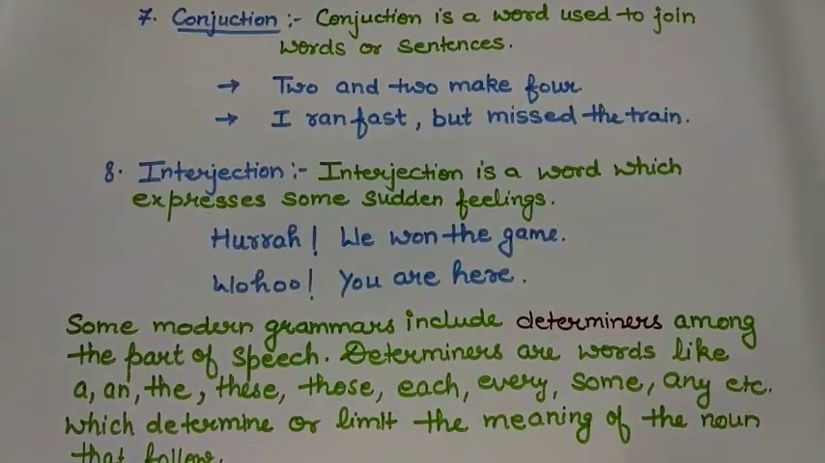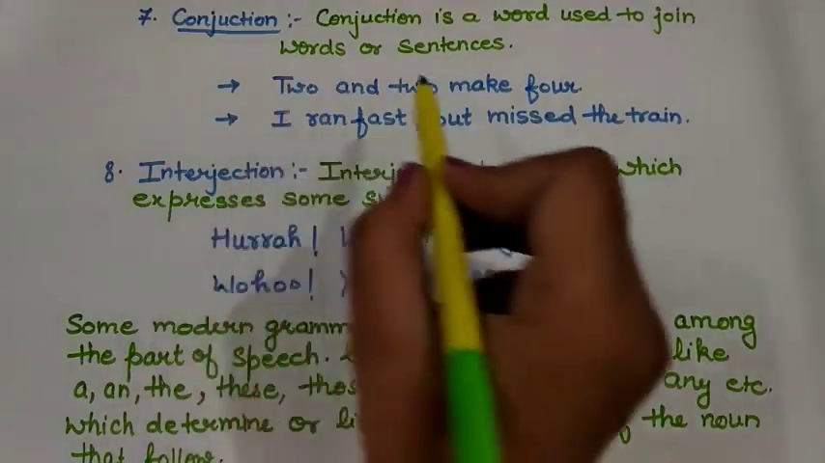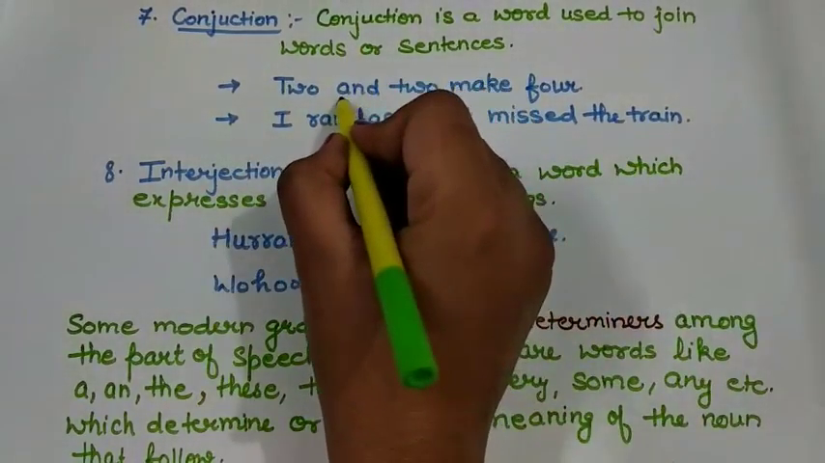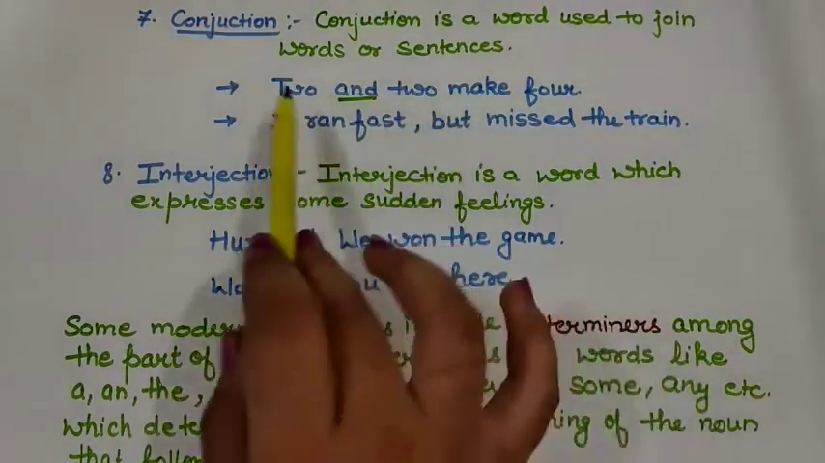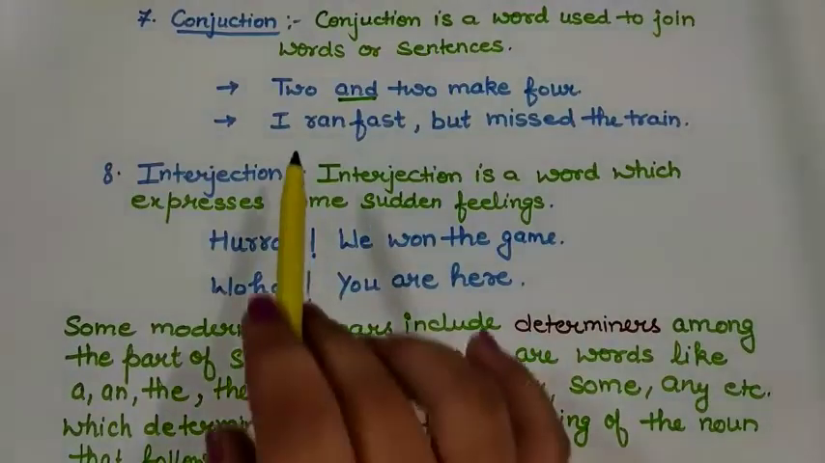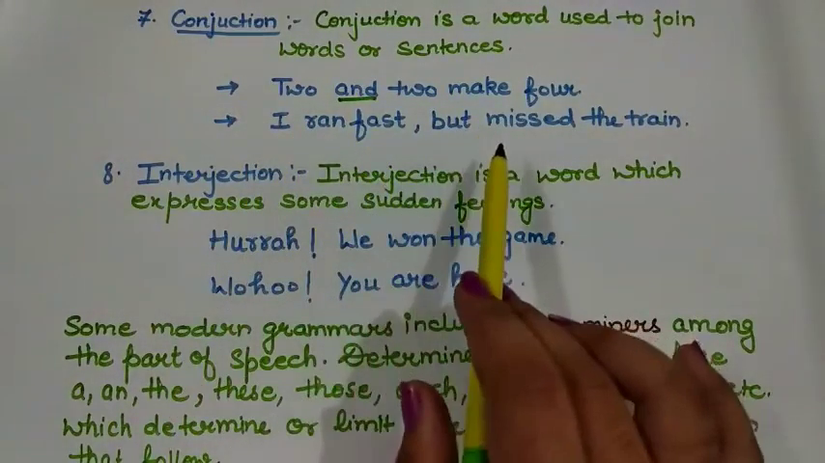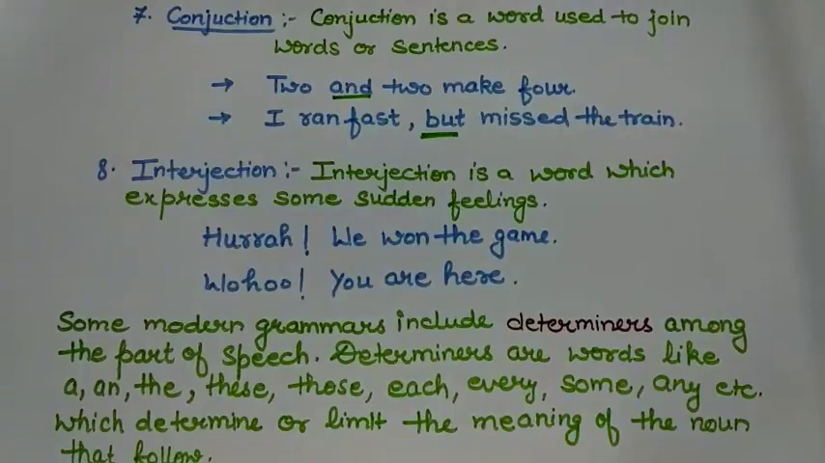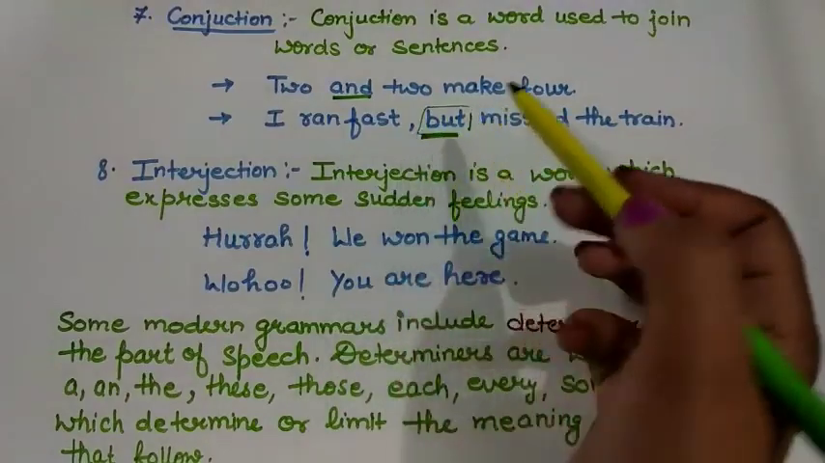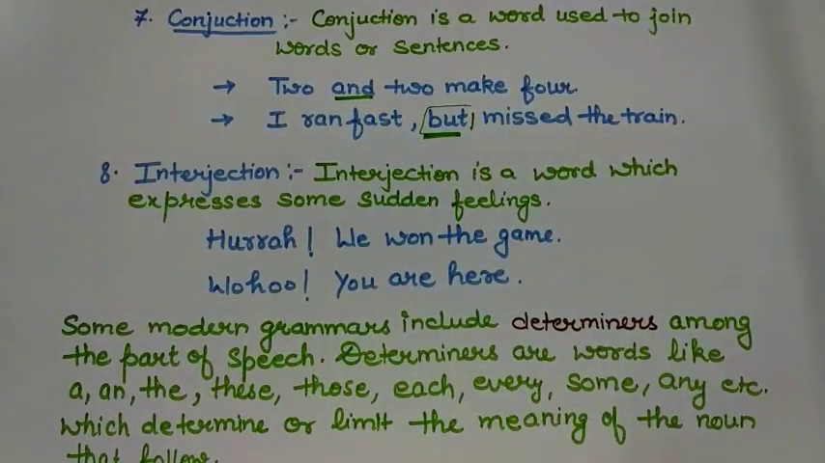Next part of speech is conjunction. Conjunction is a word used to join words or sentences. Like, two and two make four. Here word and we are using as conjunction because they are connecting two and two. Next example. I ran fast but missed the train. But is connecting the two sentences like I ran fast and missed the train. So, but is acting as a connector. So, conjunction are the words that used to join the words or sentences.